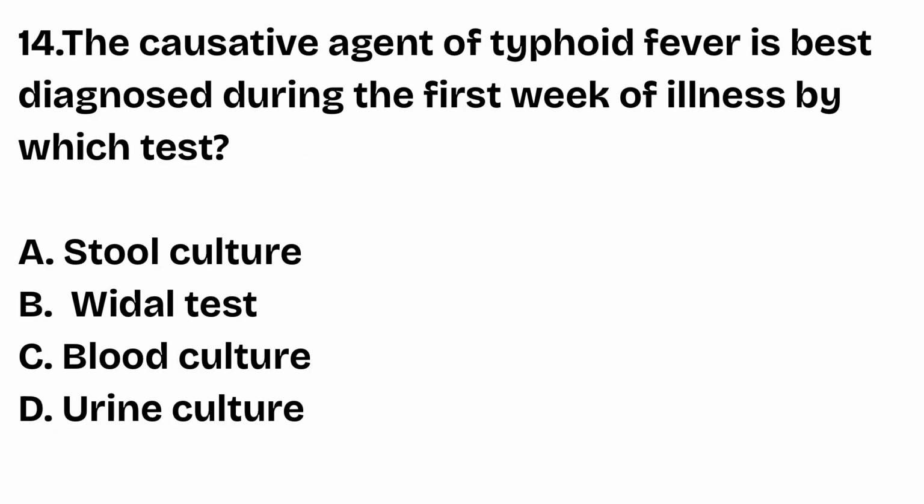Question number 14. The causative agent of typhoid fever is best diagnosed during the first week of illness by which test? Stool culture, Vidal test, blood culture, urine culture. The right answer is option C, blood culture. In the first week of typhoid, Salmonella typhi is present in the blood, making blood culture the most sensitive early test.